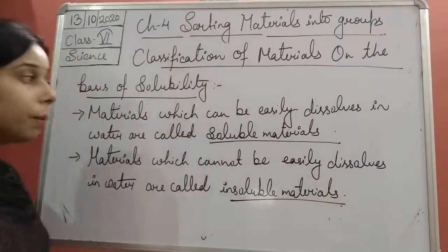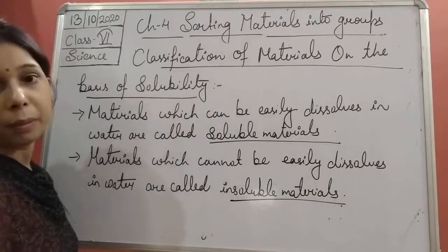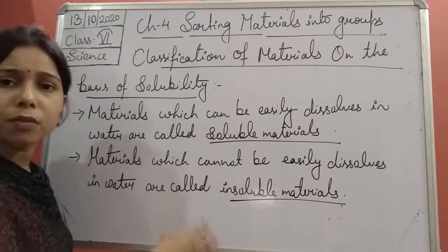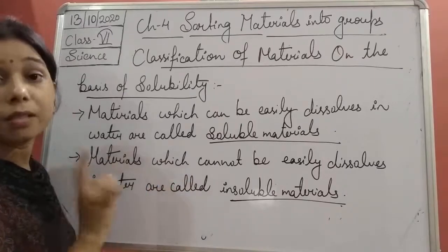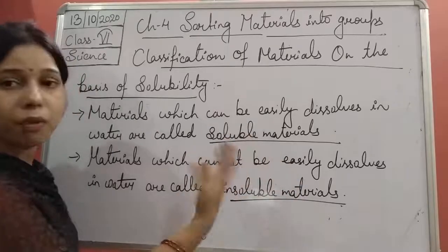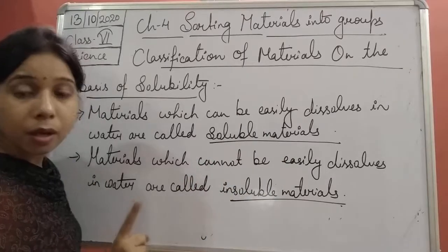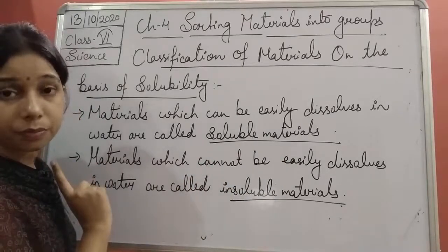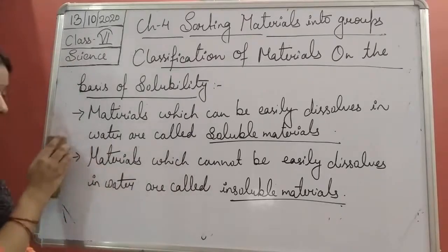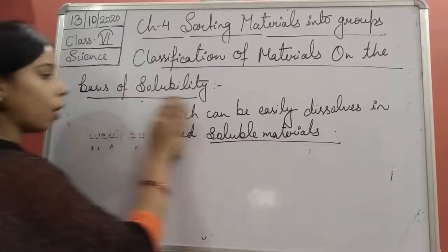Okay, so soluble materials are what? Which can be easily dissolved. They are known as soluble materials. And the materials which cannot be easily dissolved in water, we will say insoluble materials. Especially we are talking about water. They can be soluble in other kinds of materials, but here we are talking about water. Now let us take an example, and with its help we will try to understand whether a given material is soluble or not soluble.